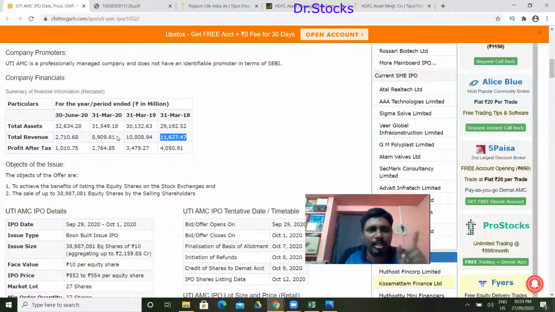So we have to take concern here. And PAT is also slightly declining. So it means that financially the company is making profit, but not up to the mark. The company is generating profit, but it is not in increasing order at the moment.